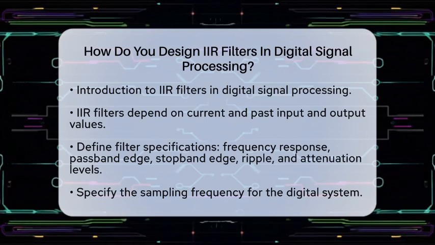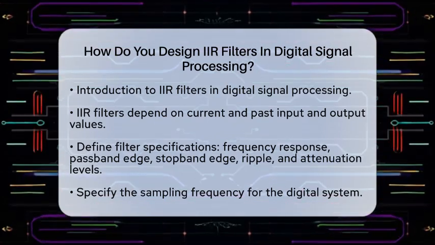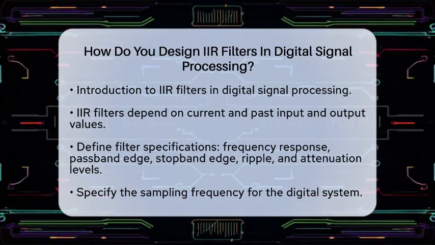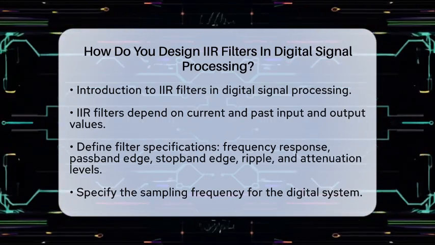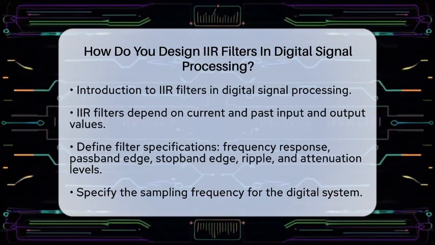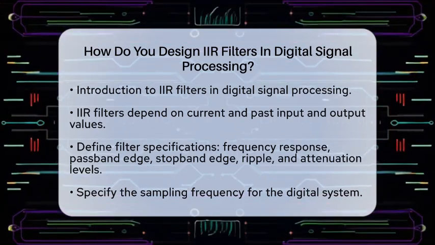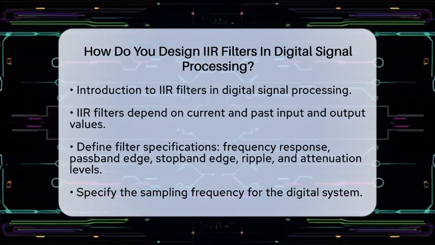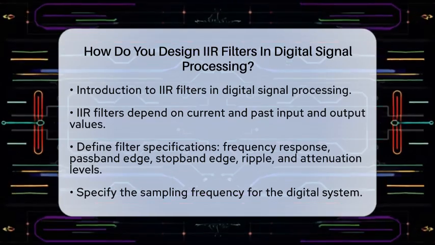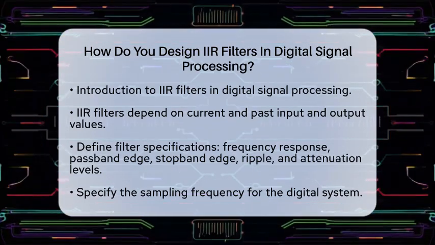First, you need to define the filter specifications. This means determining the frequency response characteristics you want. Key specifications include the passband edge, stopband edge, allowable ripple, and attenuation levels. Additionally, you must specify the sampling frequency of your digital system.